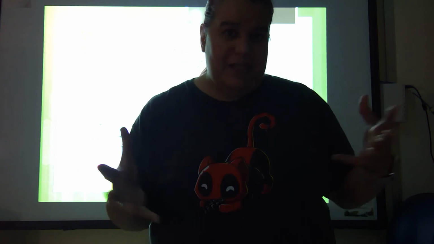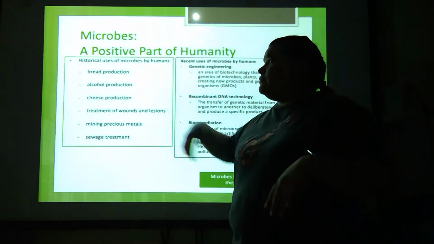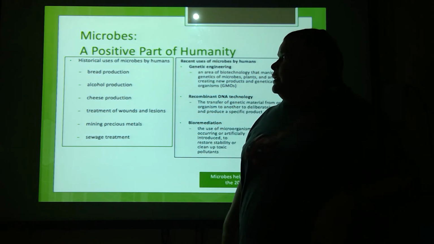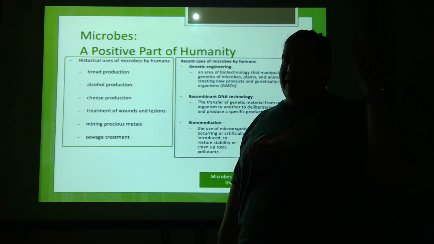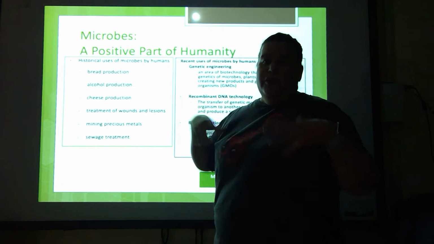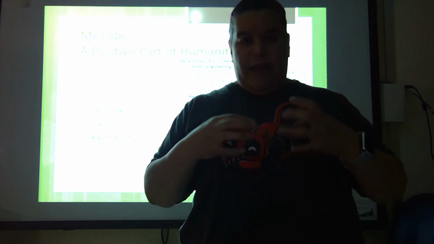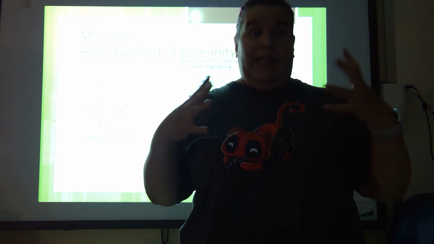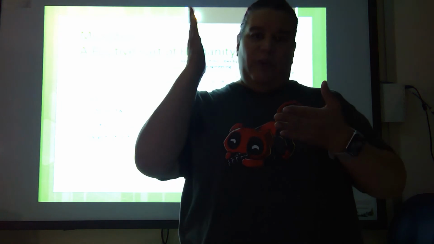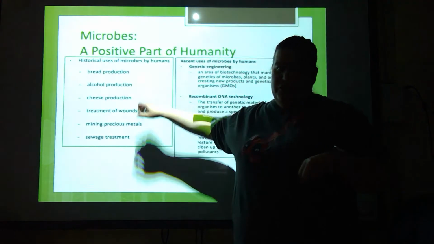Continuing on this positive spin on bacteria. Historically, we have used bacteria or microbes for a very, very long time. Two of the most obvious would be for bread. To make bread, you put yeast in there. The yeast rises. It makes gases. That's what makes your bread so light and fluffy. The fact that those yeasts that were in there actually produced gas. That's why when you look at a slice of bread, there are little holes. It almost looks spongy.